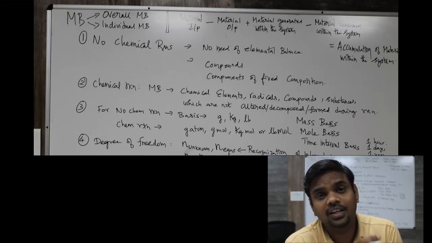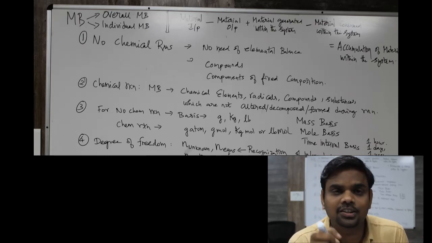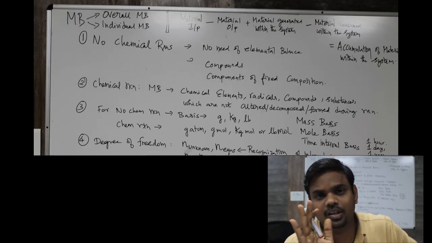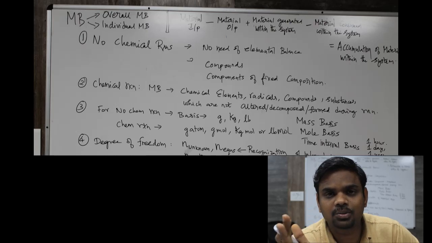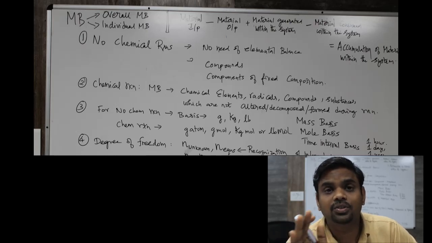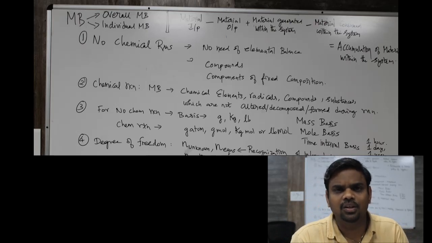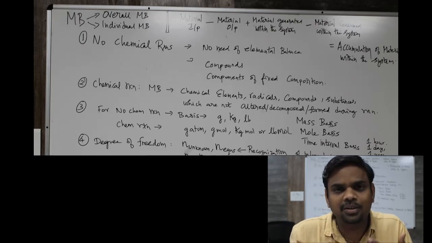What happens to this nitrogen? It remains inert. It does not take part in the reaction unless specified. N plus O2, NOx formation can be there, but in general nitrogen remains inert under normal conditions, or unless specified we are assuming it to be inert. So whatever amount of nitrogen enters the system, the same amount will leave the system. That means it has remained inert.